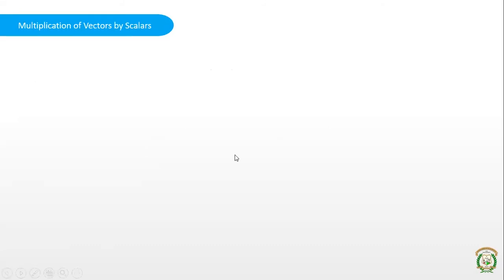So we have seen addition and subtraction. Then we will see the multiplication of vectors. When it comes to multiplication, there are two things. You can multiply vectors by a scalar quantity, and you can also multiply vectors by a vector quantity. Multiplication of a vector by a vector we will see later, after we discuss the coordinate systems. For now, we will see the multiplication of a vector by a scalar quantity.